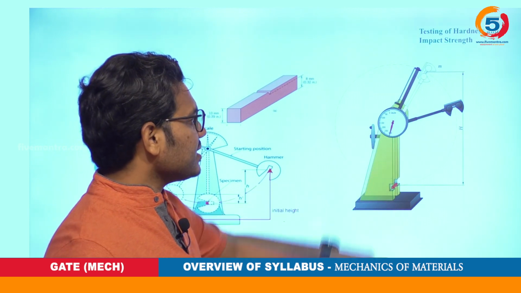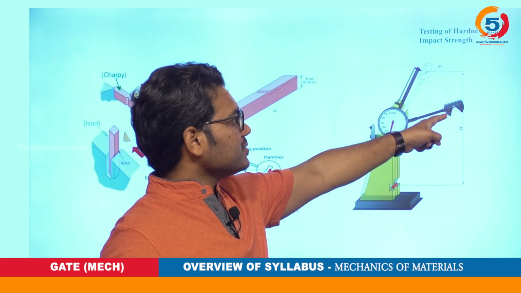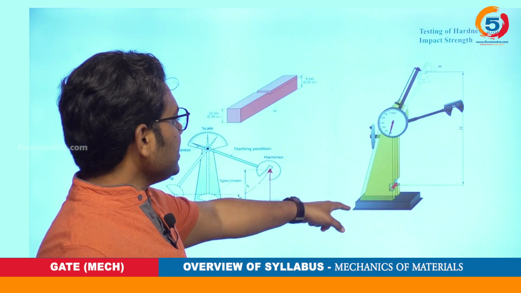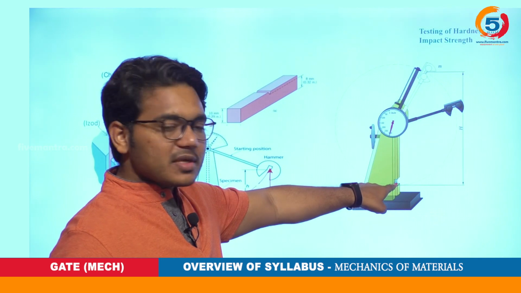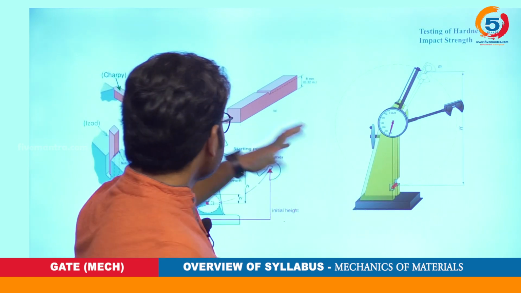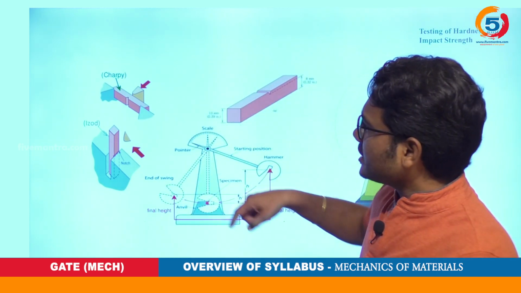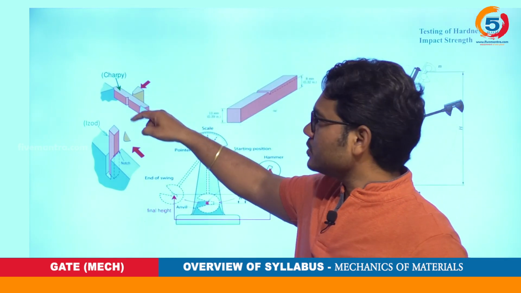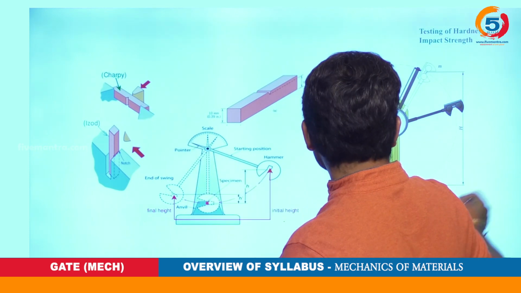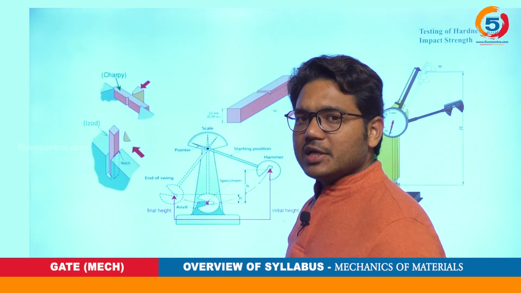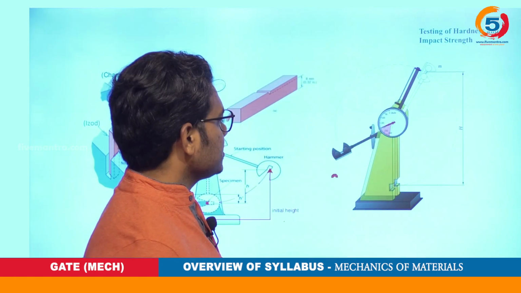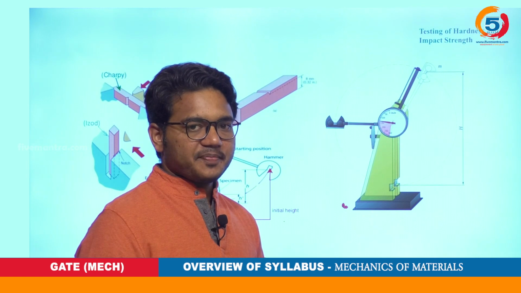As you can see here, this load at a particular height will be released and it will act on this particular material, the test specimen. The specimen arrangement could be based on this arrangement. Impact testing could be the Charpy impact test or Izod impact test. So this is that impact testing machine, and this is how impact happens.